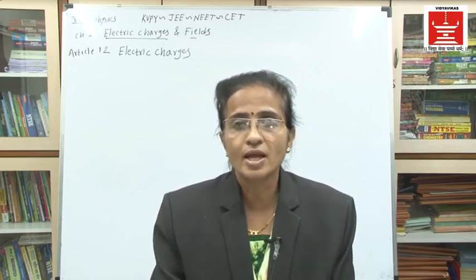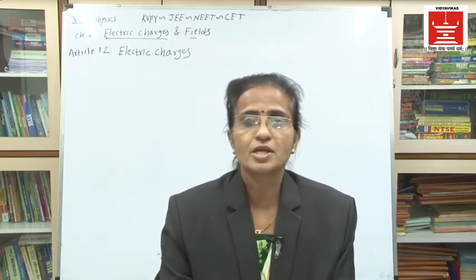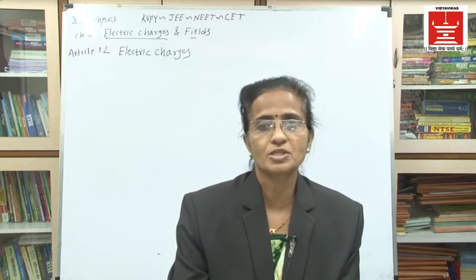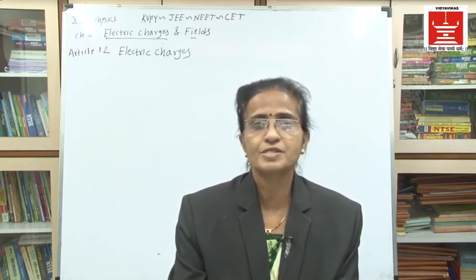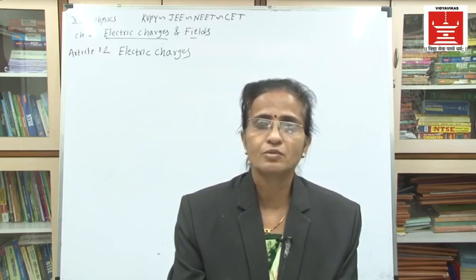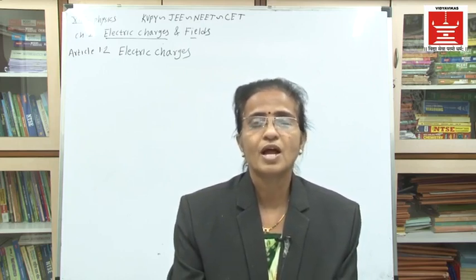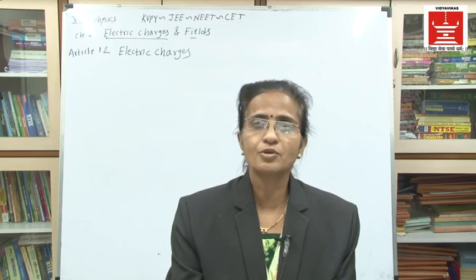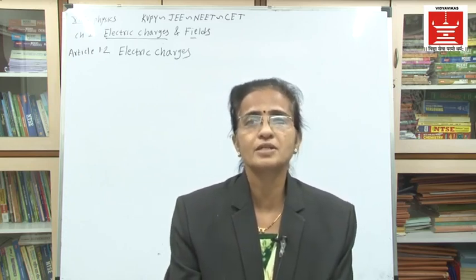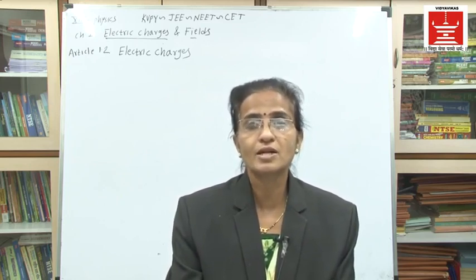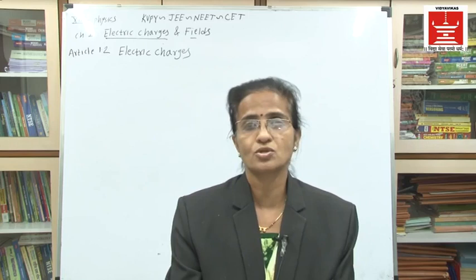Now the third time, one glass rod and one ebonite rod are taken. Firstly, the glass rod is rubbed with silk cloth and the ebonite rod is rubbed with fur, and when the glass rod and ebonite rod are taken together, it was observed that these two rods attract each other. They try to come towards each other.